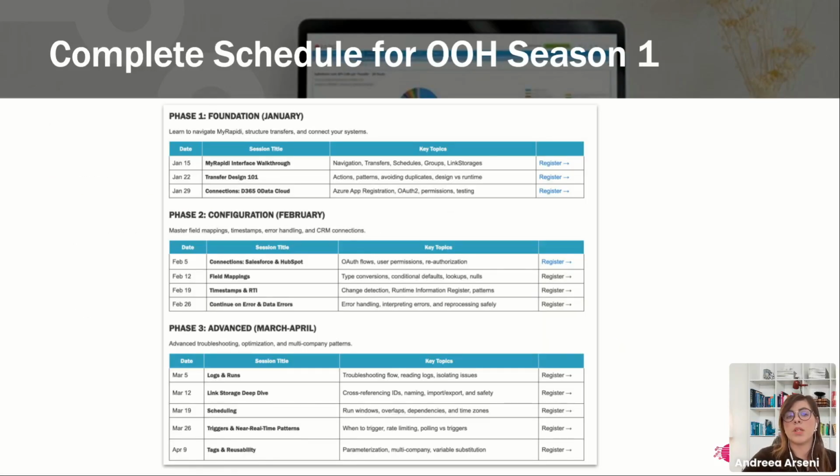The next one would be the complete schedule for these sessions. You can register in advance if you want to. It's up to you how you want to proceed with that. But of course, I think these would be very useful sessions for all customers, and you will get more knowledge and a better understanding of how things are being done within Rapidi.